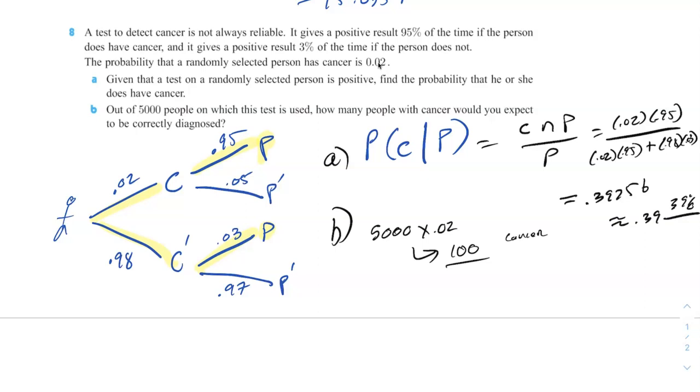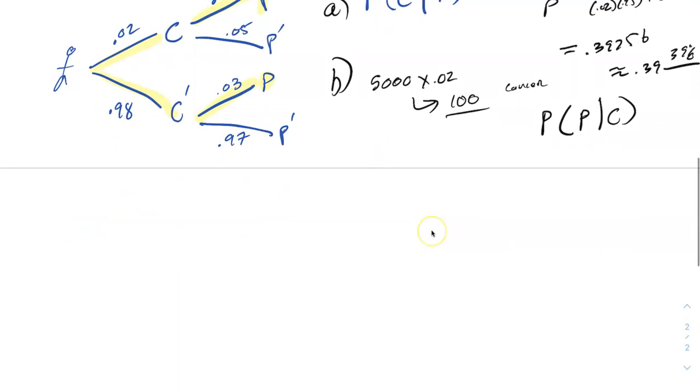Now, what's the probability you got a correct diagnosis, you got a positive result? So we want to figure out the probability of positive given cancer, right? What are the odds you got a positive result given that you have cancer? Then we can multiply it by how many people should have cancer. That formula is just positive and cancer over cancer.